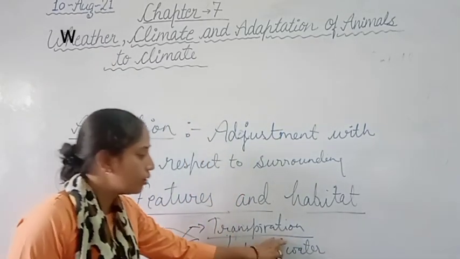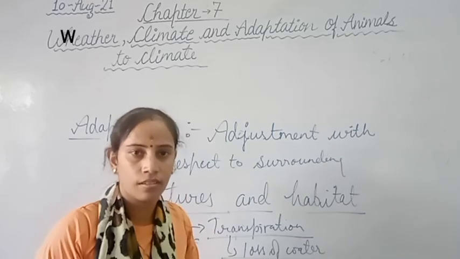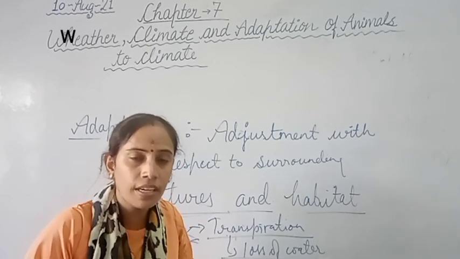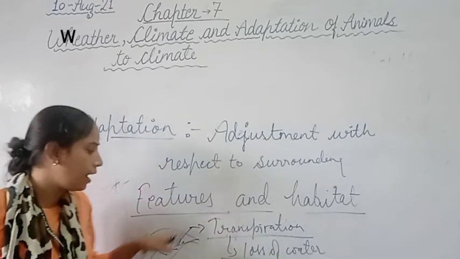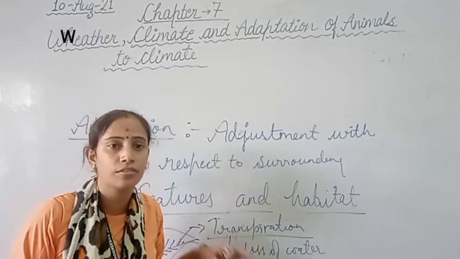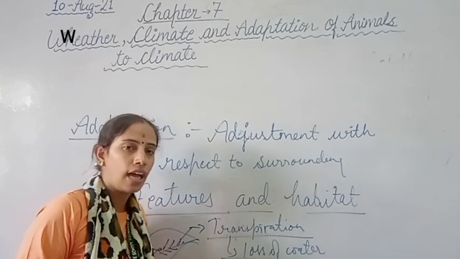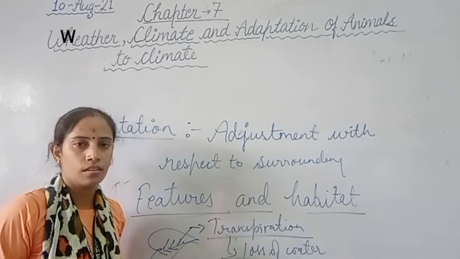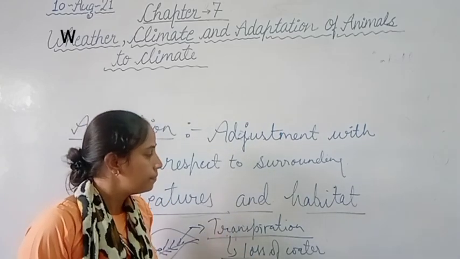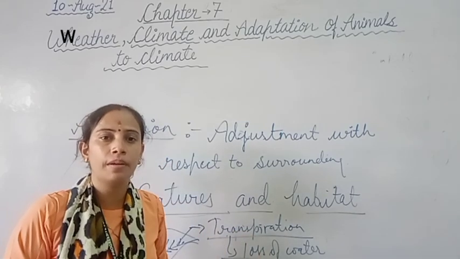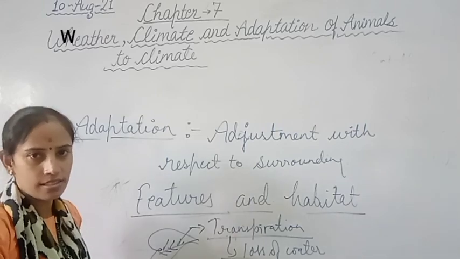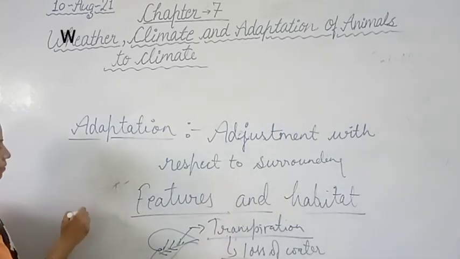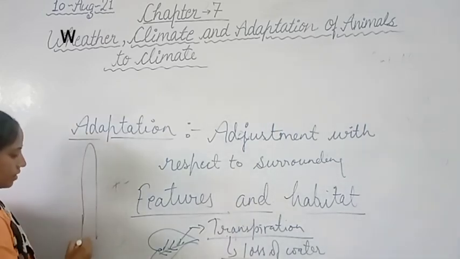So for reducing the transpiration rate, or so that transpiration does not happen, the desert plant does not have leaves. Clear? Mostly cacti are found in the desert, and you have seen their body structure is like this.